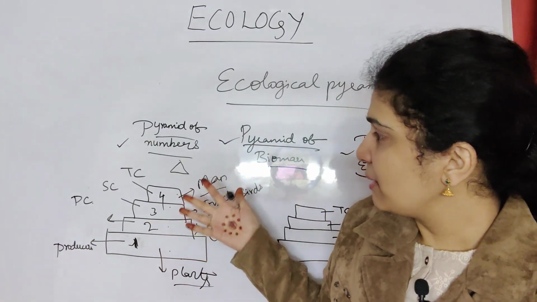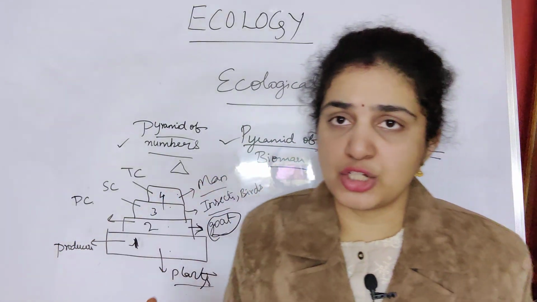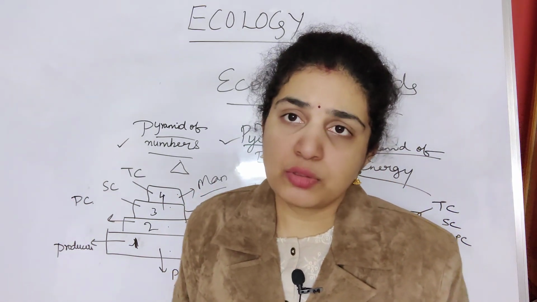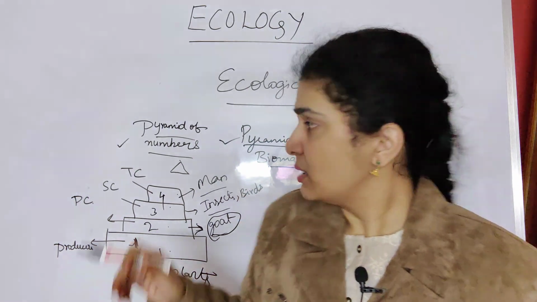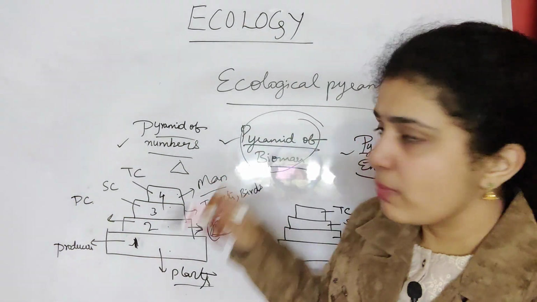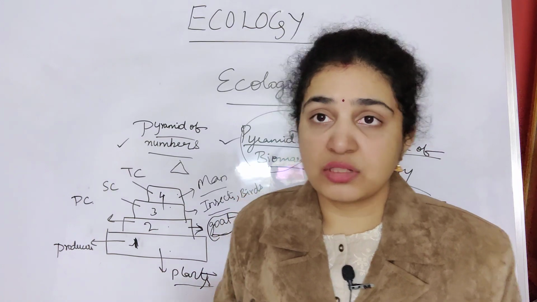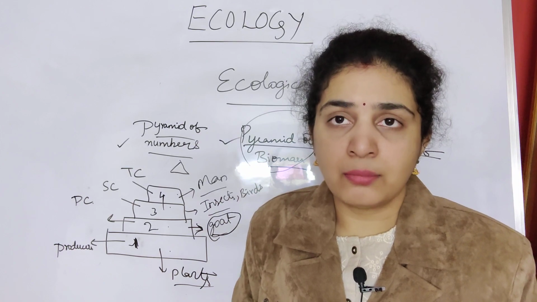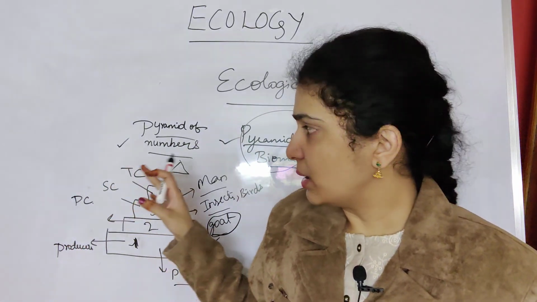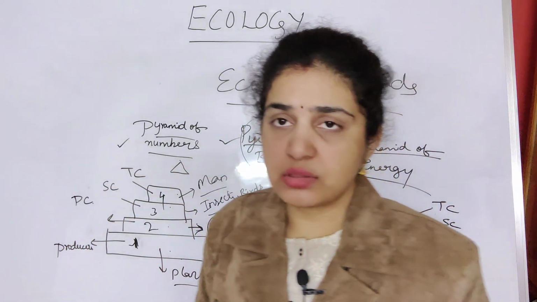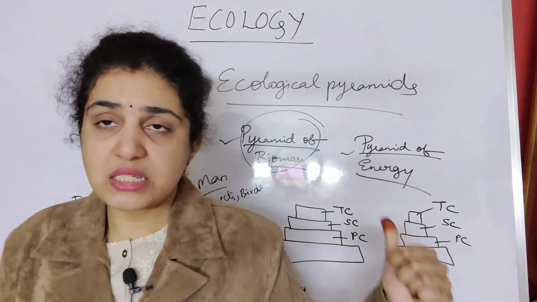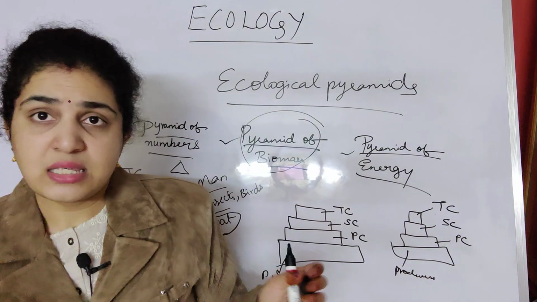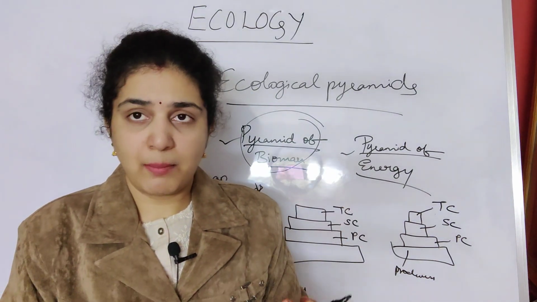Here you should remember the pyramid of numbers, biomass, and energy. Again, there is one exception that you should remember, in the pyramid of biomass in the aquatic ecosystem. All of these I have described in the terrestrial ecosystem, that is on land. I want you to remember that in the aquatic ecosystem, the pyramid of biomass is usually inverted. Why it is inverted, I'll tell you. Number means normal numbers.